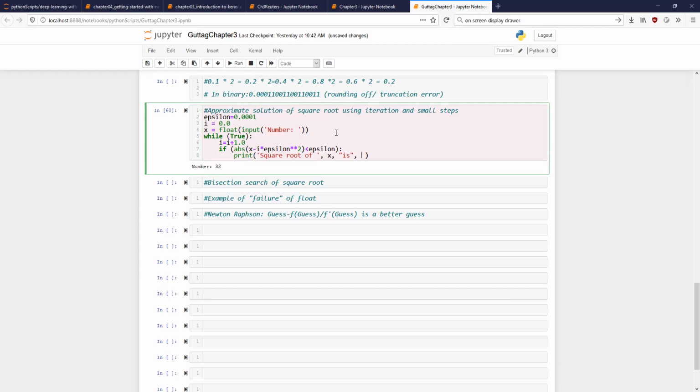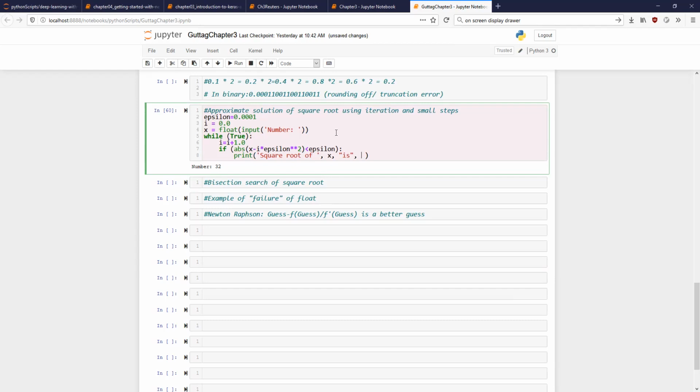What should be the square root of x in that case? Any idea? I'm making a mistake somewhere. So what am I doing?